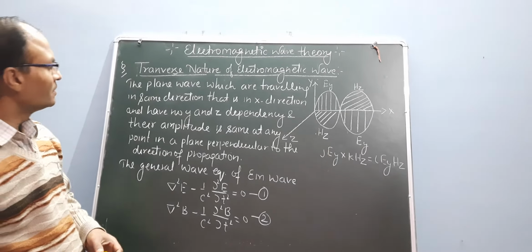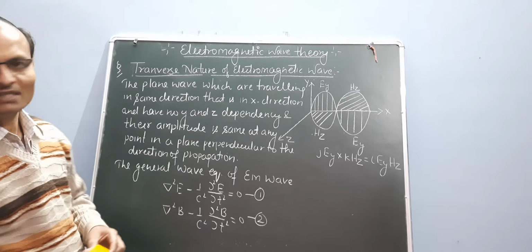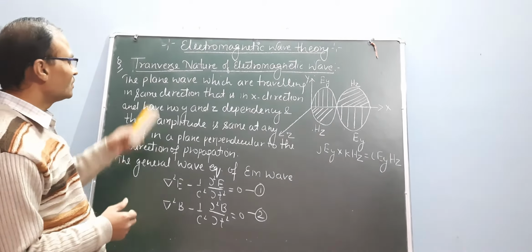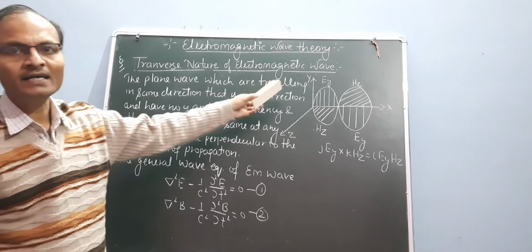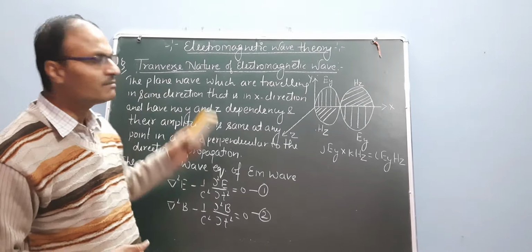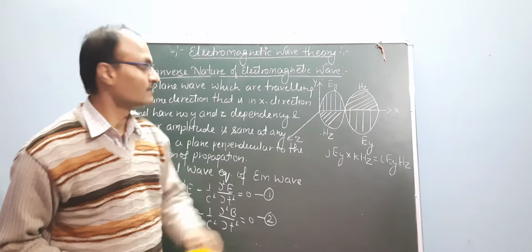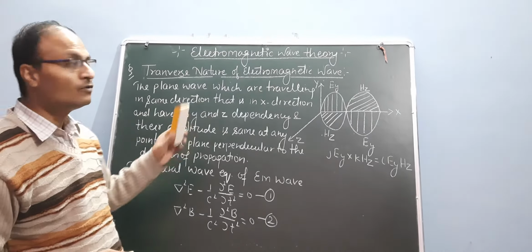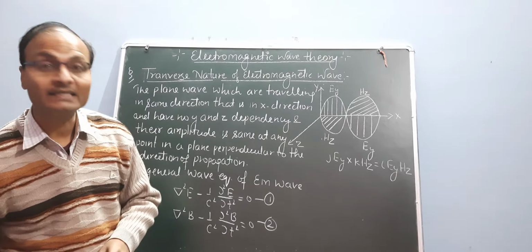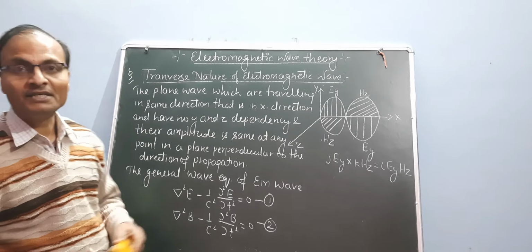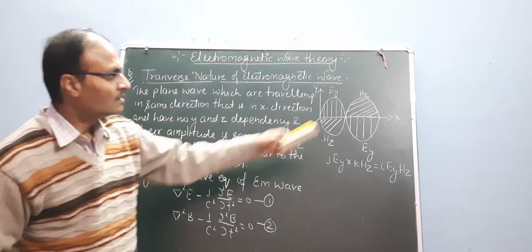Now this is the transverse nature of electromagnetic wave. The plane waves which are traveling in the same direction, that is in the x direction, and have no y and z dependency, their amplitude is the same.